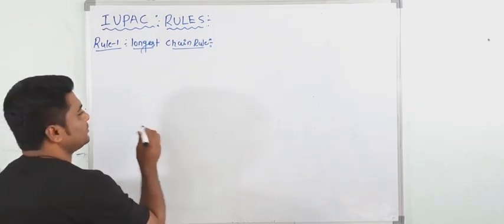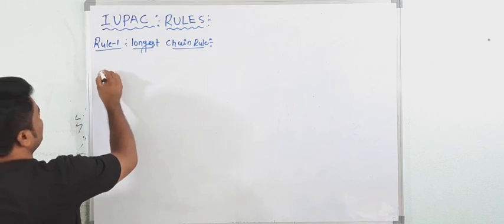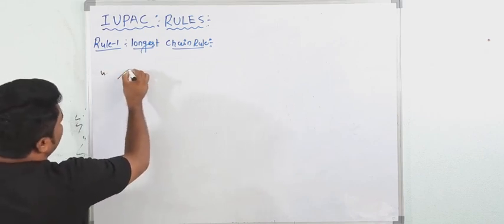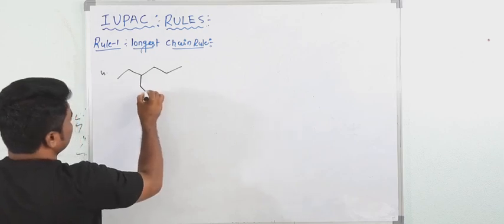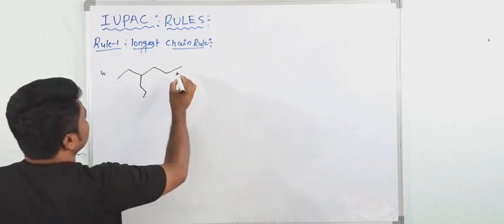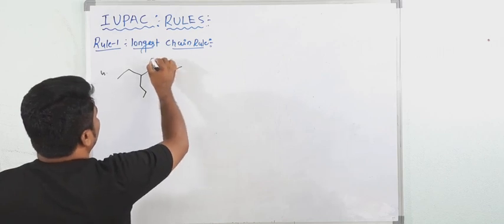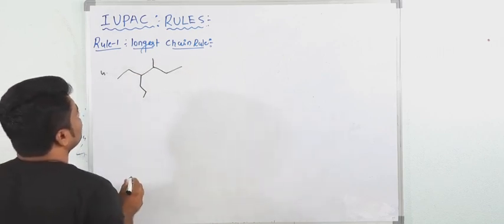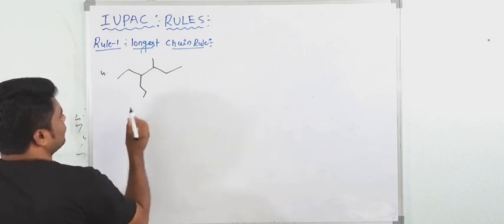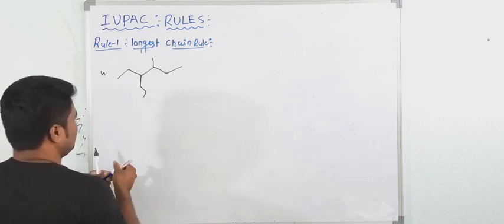Okay, now see one more example. Fourth one. Suppose you have a compound like this. Now see what would be the parent chain here.